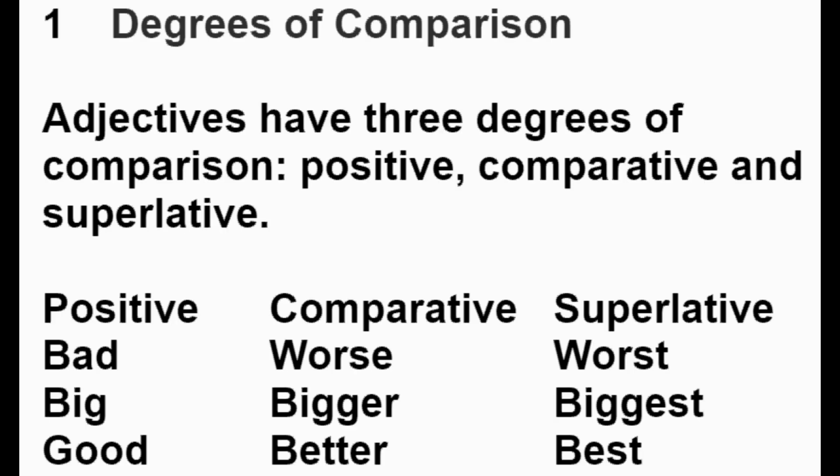Degrees of comparison. Adjectives have 3 degrees of comparison: positive, comparative, and superlative. Example: bad, worse, worst. Big, bigger, biggest. Good, better, best.